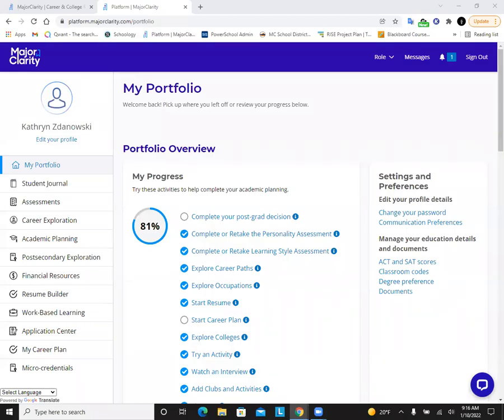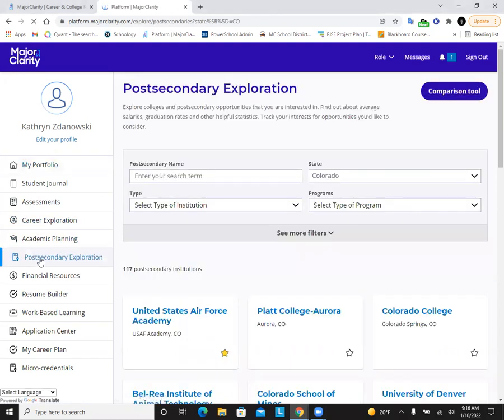All right, folks, so here is what we can do to use the post-secondary exploration tool in Major Clarity to kind of learn about different academic resources out there as we're considering what we want to do after high school. So to access this information, we're going to go over to this left-hand column, and we are going to go down to post-secondary exploration. So post-secondary basically means anything that you might think about doing after high school. And in this case, we're talking a lot about colleges.